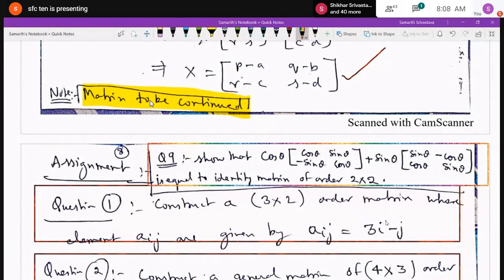So this term cos theta is to be multiplied by all the terms inside the matrix. The first element is cos theta into cos theta, the second element is sin theta into cos theta, the third is cos theta into minus sin theta, then the fourth is cos theta into cos theta. Similarly you will proceed, and when you find the sum of these two matrices, it is equal to the identity matrix of order 2 by 2, which you already know. So in this manner, boys, you have to proceed, and this is the assignment for today.